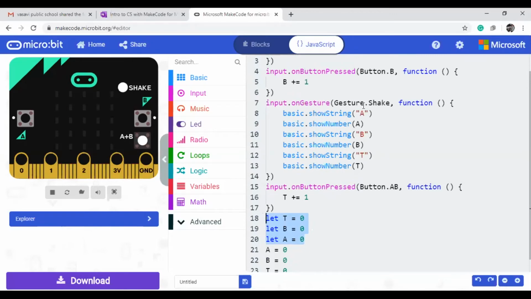Now for shake, that is called in the gestures. A and B are buttons, but shake is in the gestures. If you see here, basic dot show string A, then the number value, B, the B value, T, the T value. That's it. Very simple program. Actually, I wanted to type all the programming, but due to time, I'm not typing.